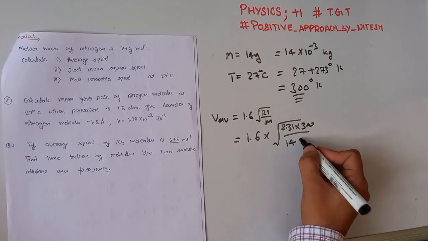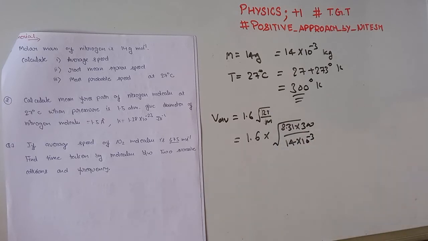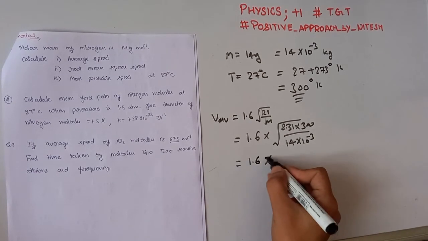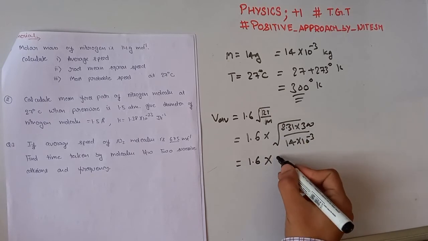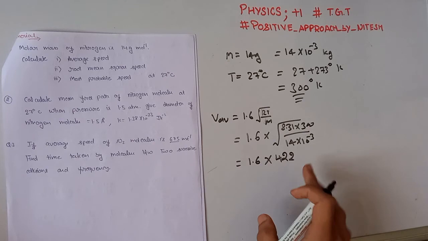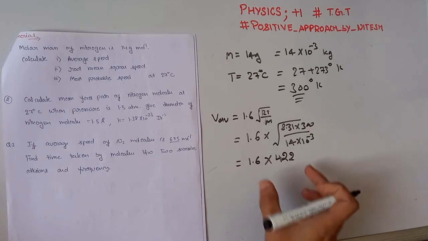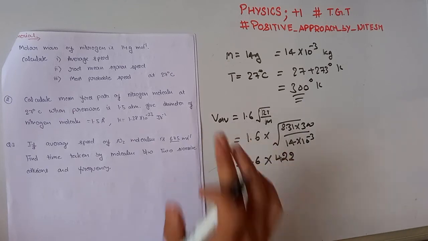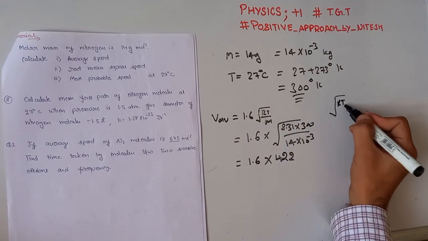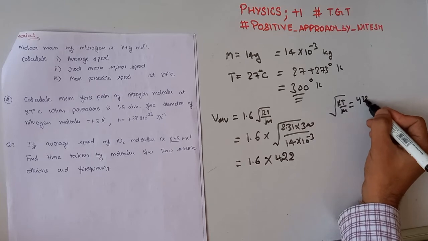Mass is 14 into 10 raised to the power minus 3 kg. By solving this we get 422, and by multiplying this we can easily get V average. Here you see that the square root of RT divided by M is equal to 422.